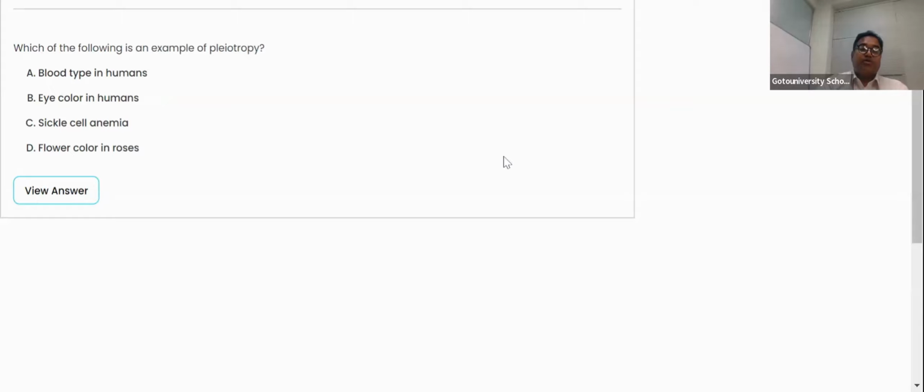If you're talking about the eye color in the human being, it is mainly controlled by multiple alleles. Flower color in roses is also controlled by multiple alleles. So all these things are about multiple alleles, but not explaining multiple traits. The multiple trait concept applies exclusively to sickle cell anemia in the given options, so we need to choose it, right?